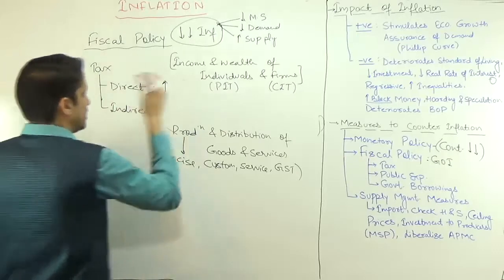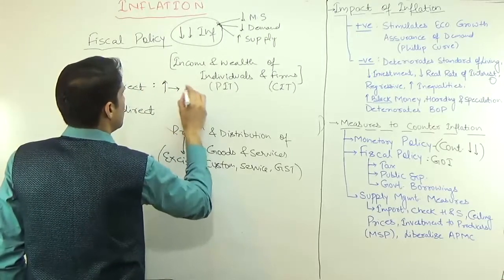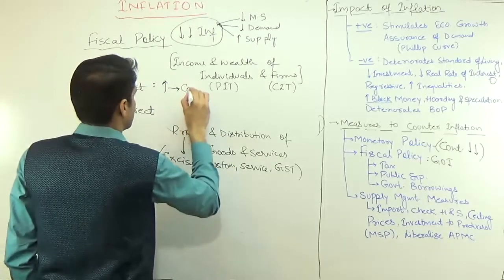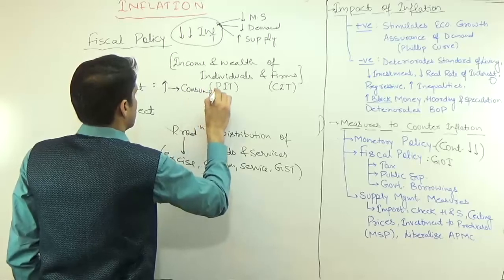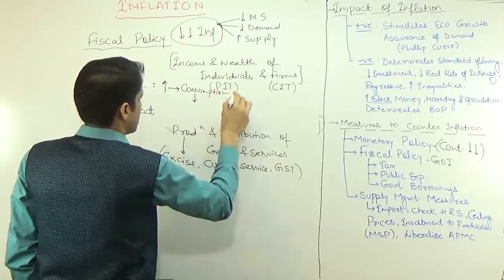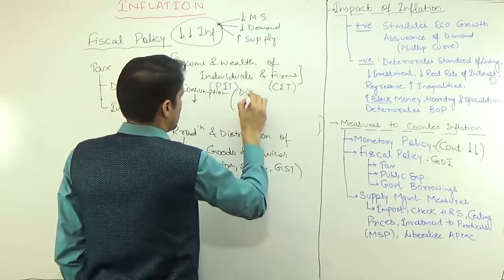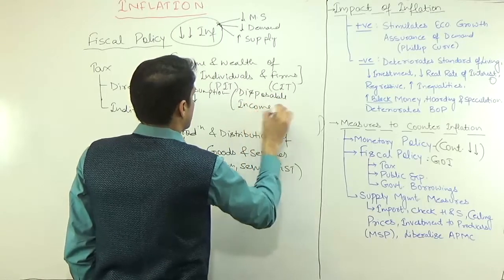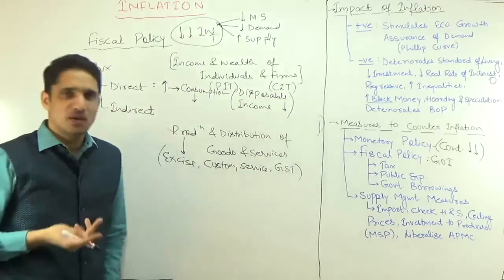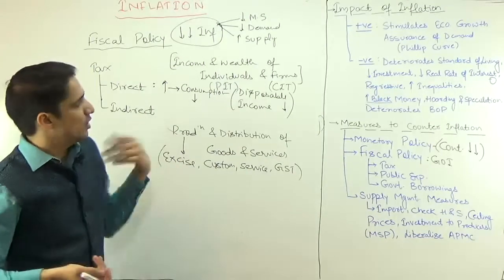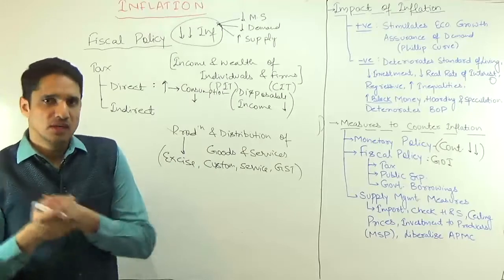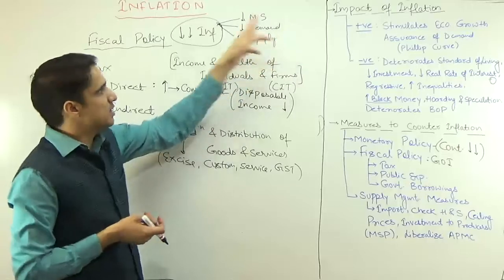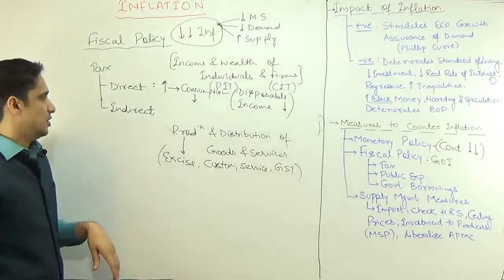When direct tax is increased, the money available in your hand or my hand is going to decrease. It means consumption is going to decrease, or we can say the disposable income is going to decrease. When we have less money in our hand, we cannot buy more goods and services. That is going to decrease the demand for goods and services, and that is how you can decrease inflation in the economy.